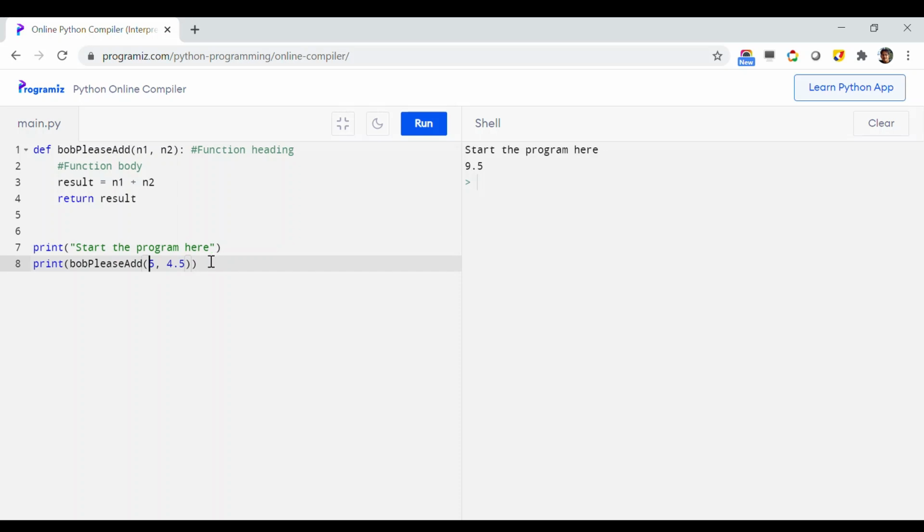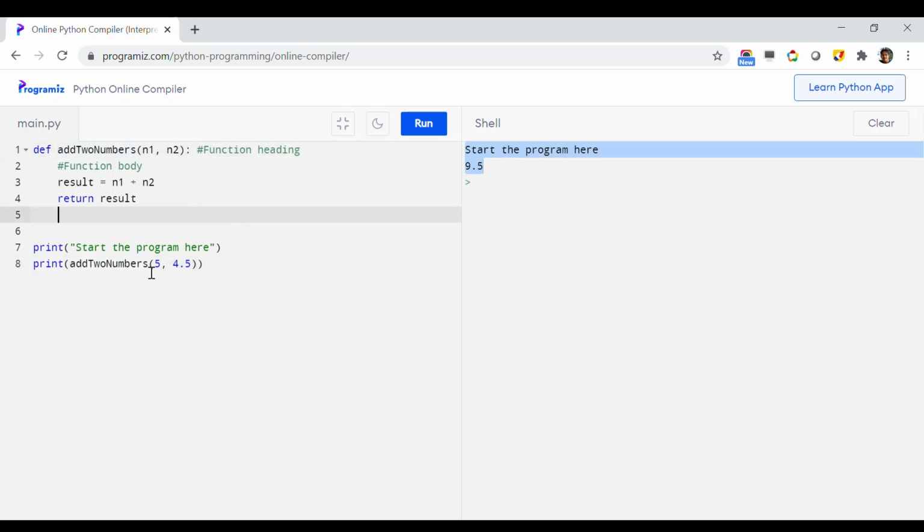Now let us try to change our function a little bit. As I told you, you can use any name of your choice. Now instead of, let's say, Bob please add, you can use a name like, let's say, add two numbers. All right, so now what you need to do is call it with the same name whatever you have written here, like add two numbers. So the program output is the same, we just changed the name of the function.